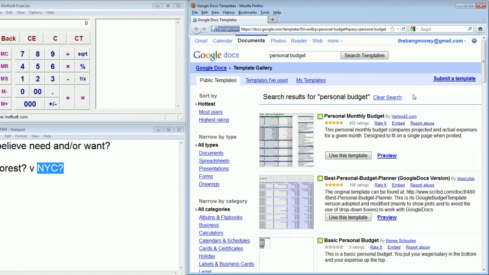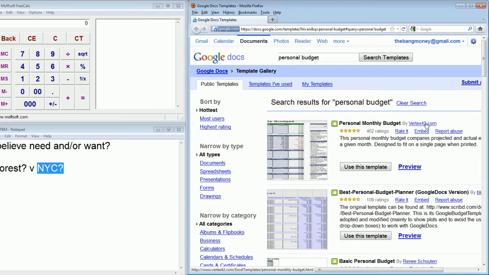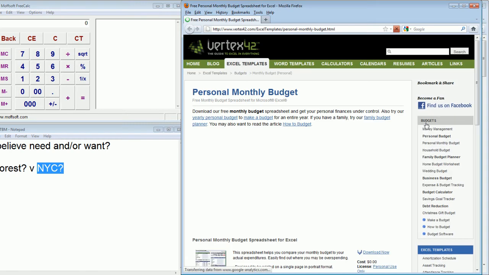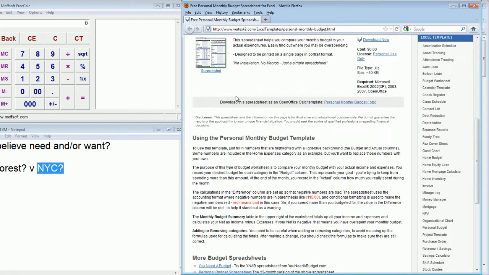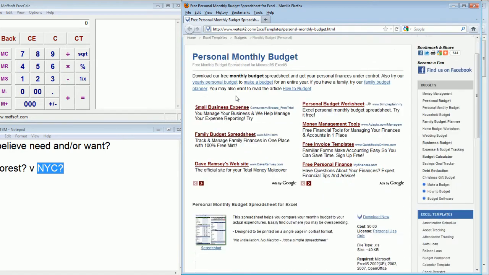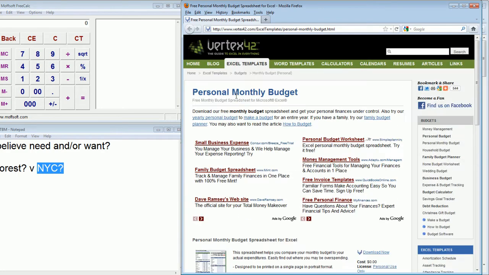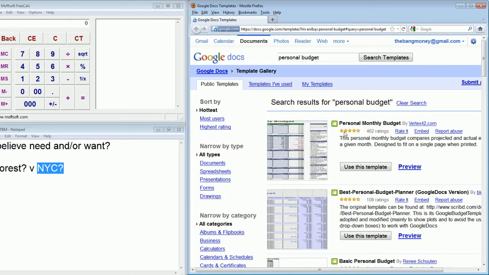And there's this company, vertex42.com. And again, big props to these guys for making just great product. You can just tell that just by using this template, once we get to it, that these guys are putting great product out there for us to use.